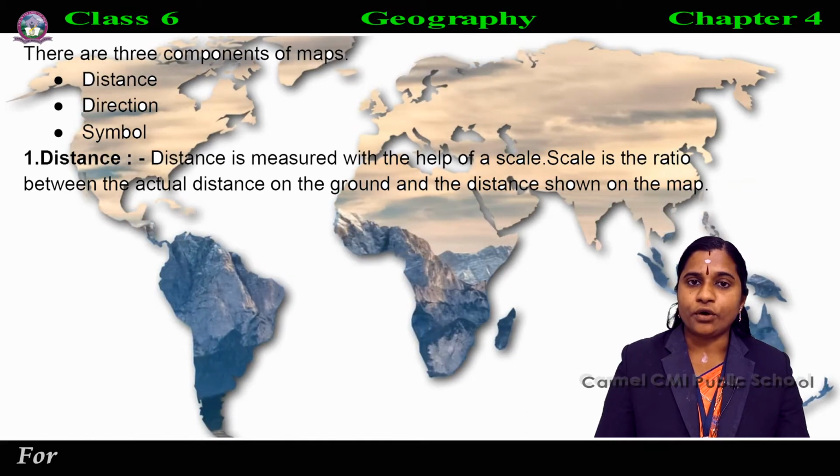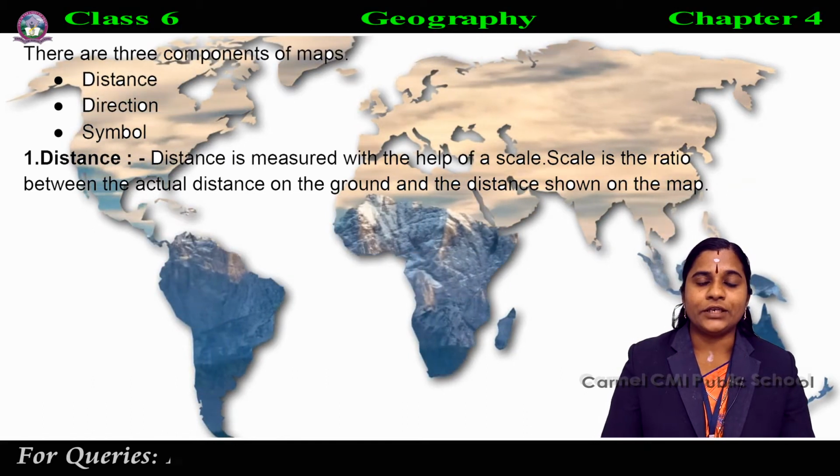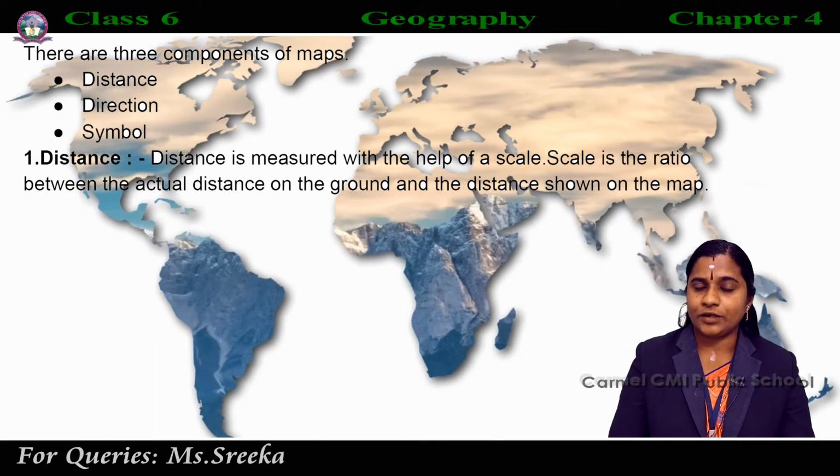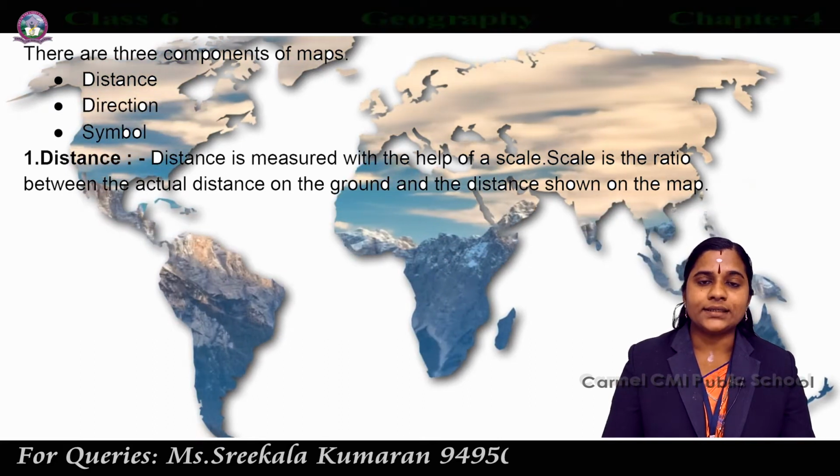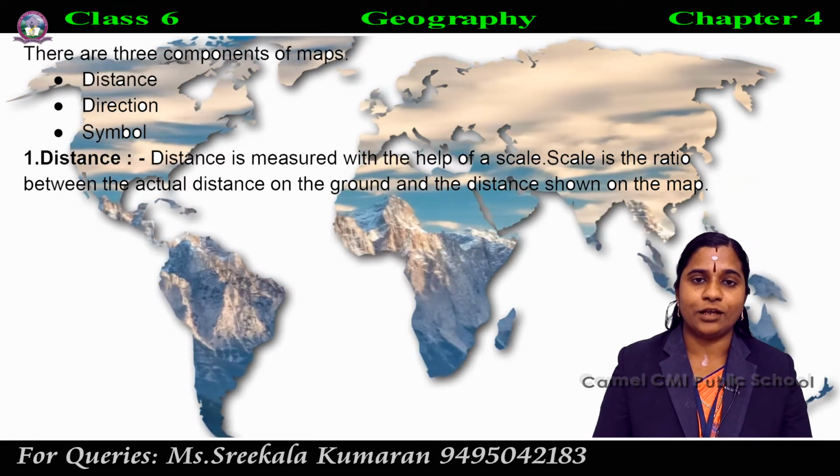So in order to show 10 km, we need to take 2 centimeter only. Why? Because 1 centimeter is equal to 5 km.